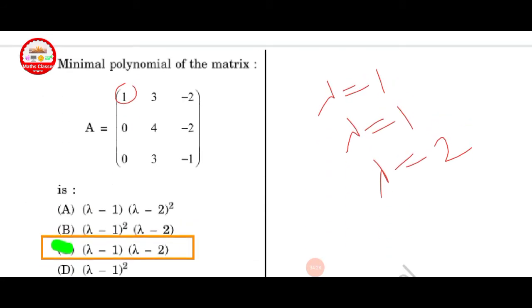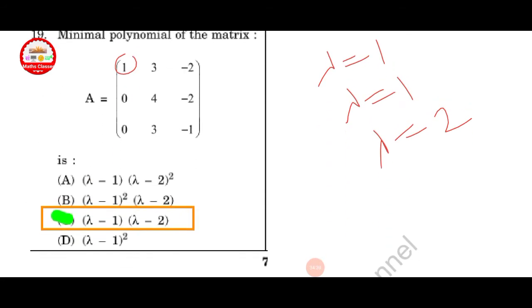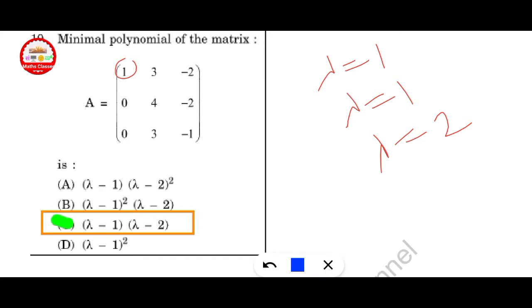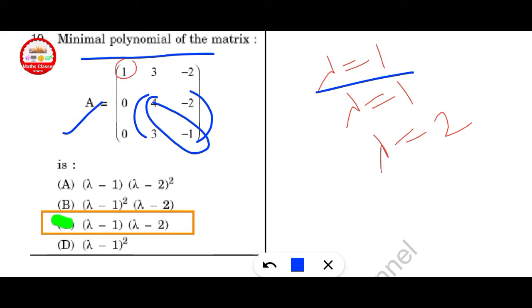Next question, minimal polynomial of the matrix. Here minimal polynomial of matrix A, how to find? First of all, find eigenvalue. Here lambda is equal to 1. This is one eigenvalue, and now find the others. Here trace is equal to 3, and product is equal to 2. Here lambda 1 is equal to 1, lambda 3 is equal to 2. Finally we get 1 1 2.